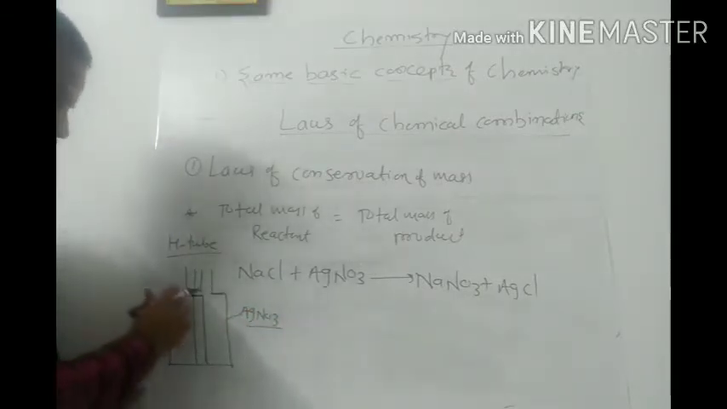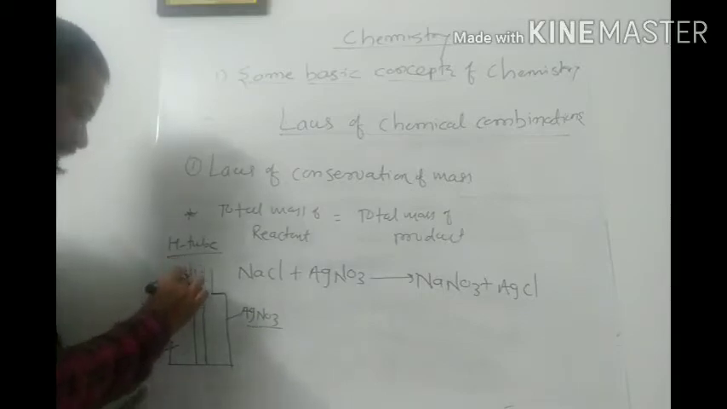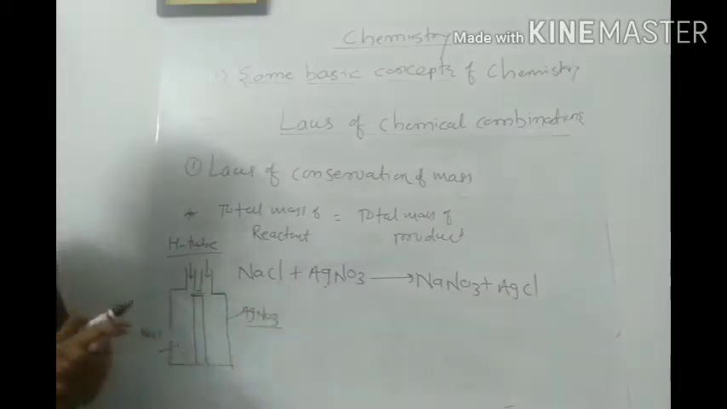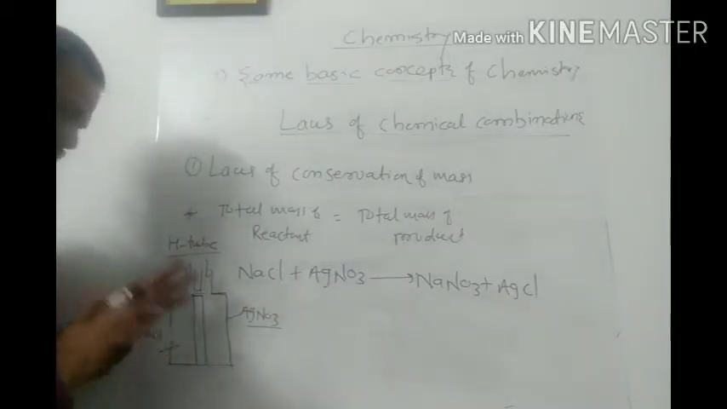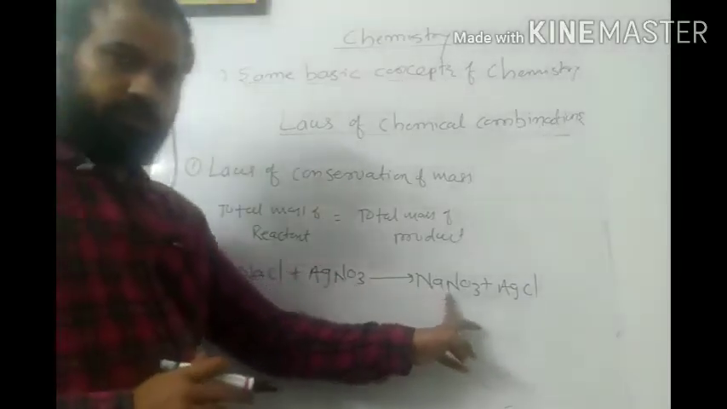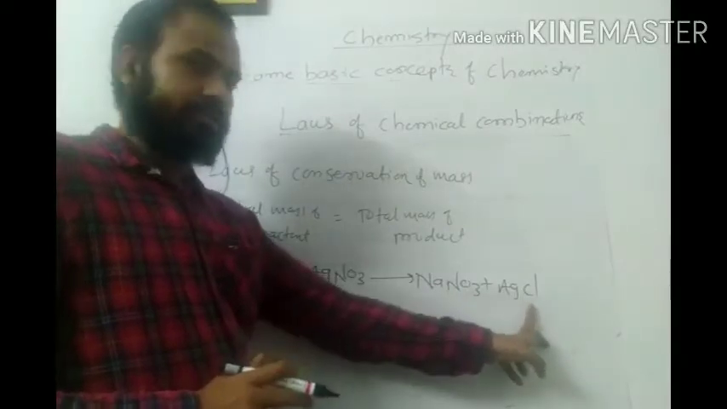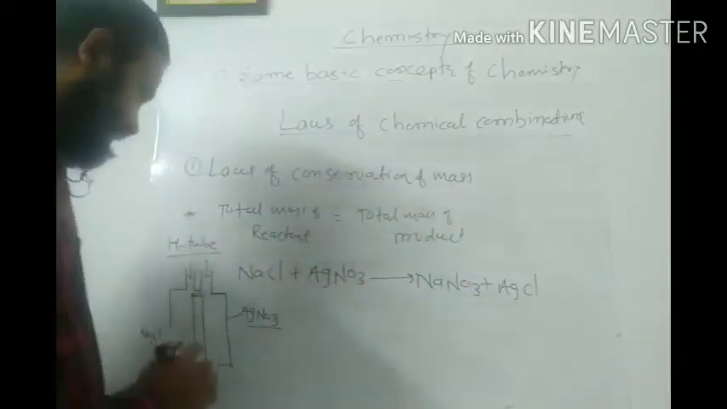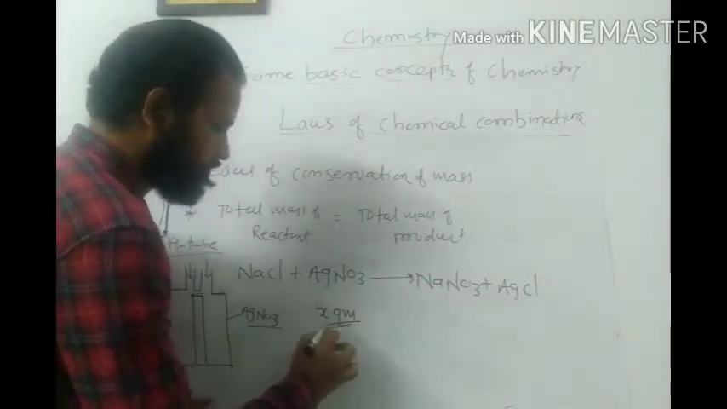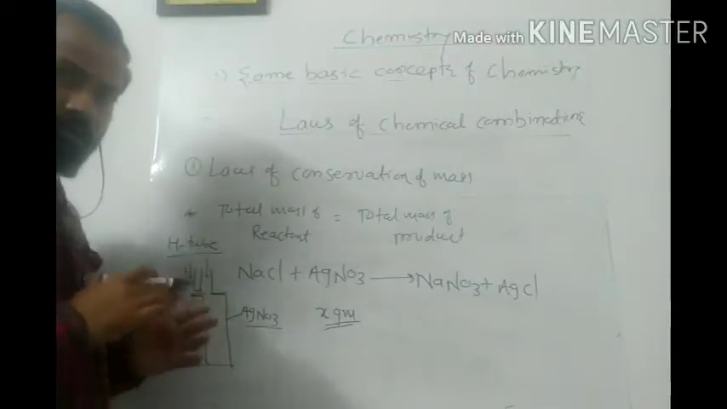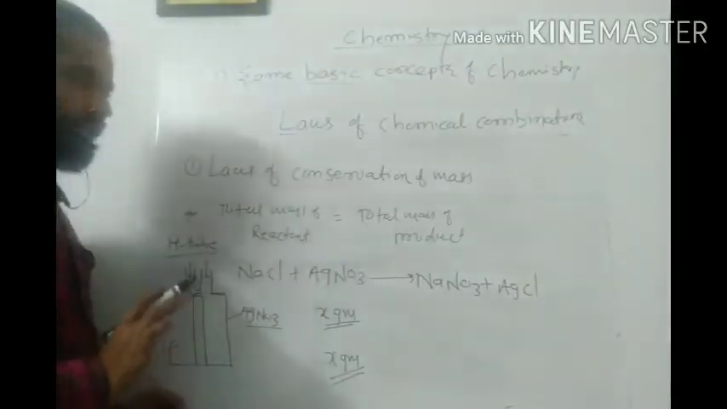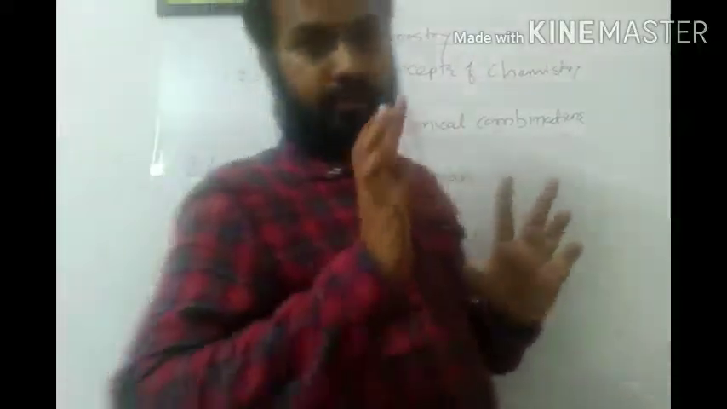This portion is open, meaning I am entering NaCl through this entry, and through this entry I am going to pour the AgNO3. When they mix with each other, what will I get? NaNO3, that is sodium nitrate, and AgCl as the product. Let us say on the reactant side the total mass before reaction is x gram. After reaction, if I get the same mass, x gram, then I can say that the law of conservation of mass is applicable here.